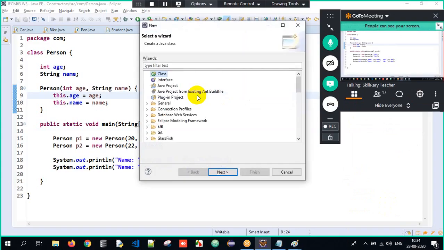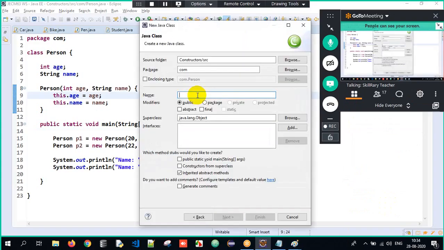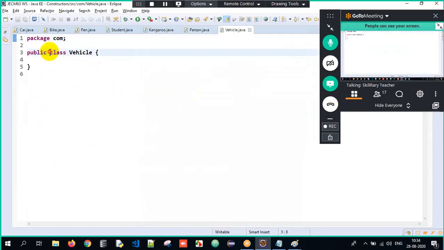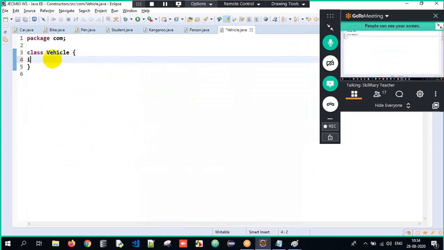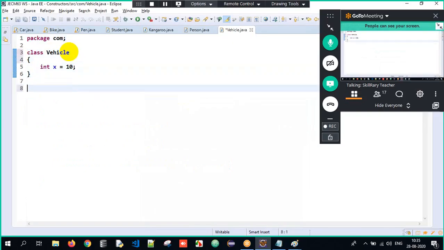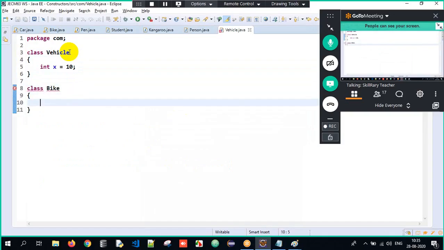I'll have one class called, for example, Vehicle. Now see here, guys, I have a class called Vehicle over here. What he is trying to tell here is I have one variable, int x equals 10. So I can have multiple classes in one source file. Say I can have one more class also, class Bike over here. Now when I try to have Bike, I'll tell you why it's giving an error here. Just wait for it.